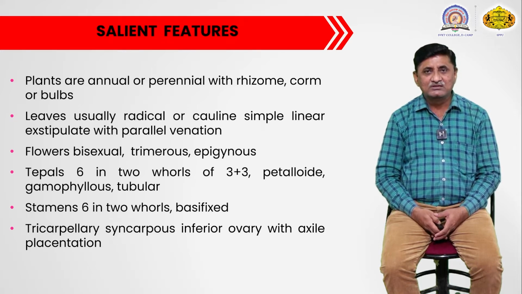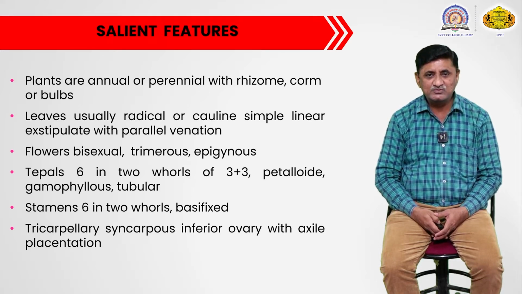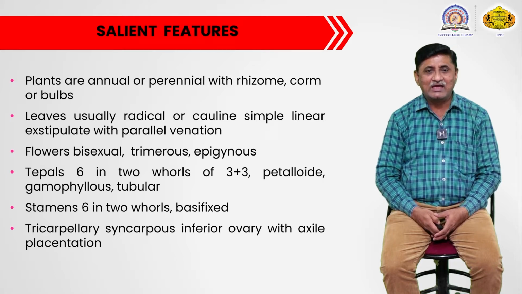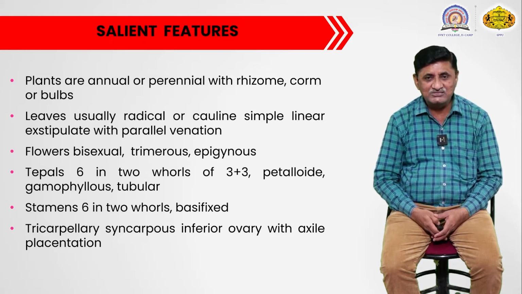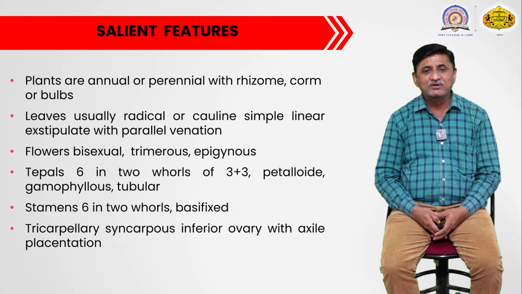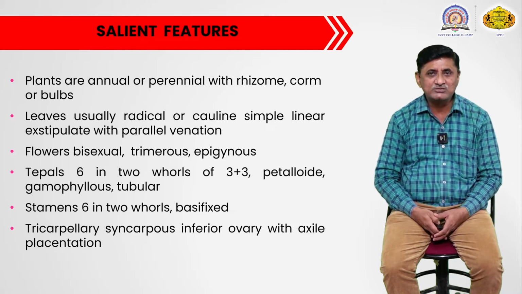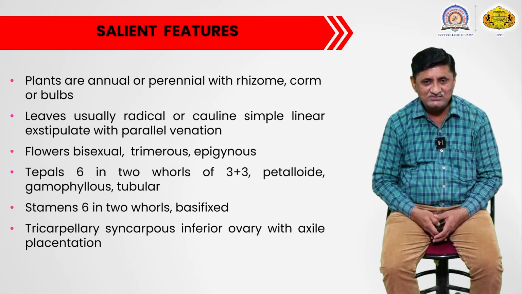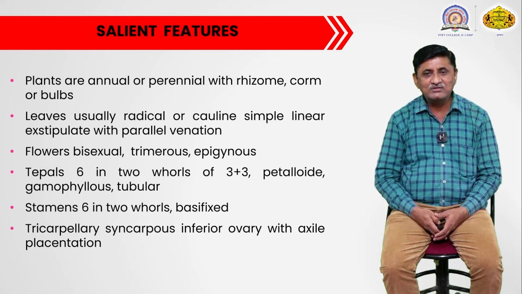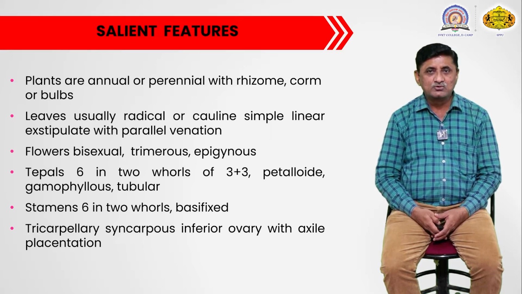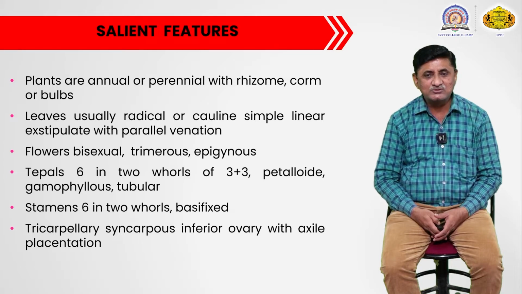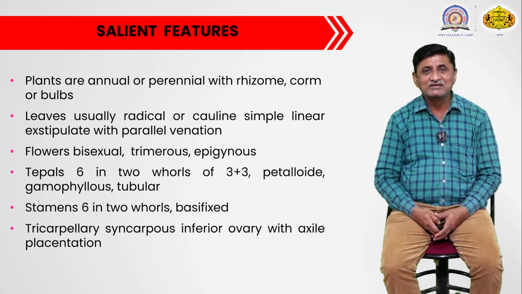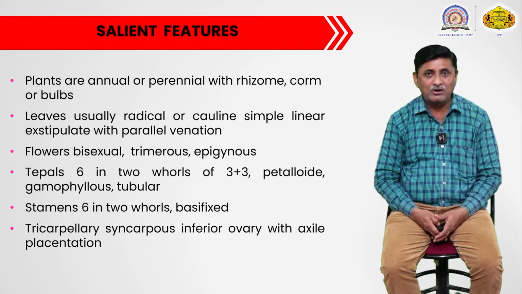If you will see, the plants belonging to this family are generally annual or perennial in nature. Their life cycle may very rarely be annual, but mostly they are perennial. Once you plant the plants, they may continue for several years, and they have an underground rhizome, corm or bulb. With the help of this rhizome, corm or bulb, the plants are generally propagated or cultivated.